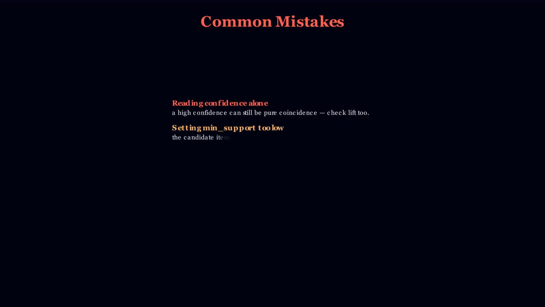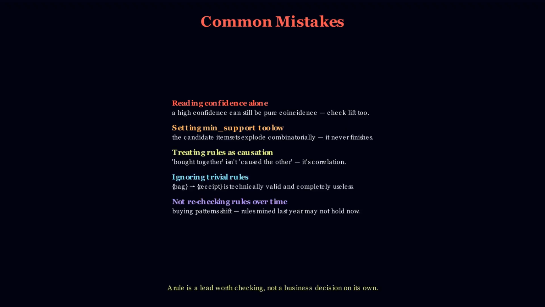A few mistakes come up constantly here. Reading confidence alone. Check lift too, or it might just be coincidence. Setting minimum support too low. The item sets explode, and it never finishes. Treating a rule as causation. Bought together isn't cause the other. Ignoring trivial rules. "Bag leads to receipt" is technically true and useless. Not rechecking rules over time. Buying patterns shift.